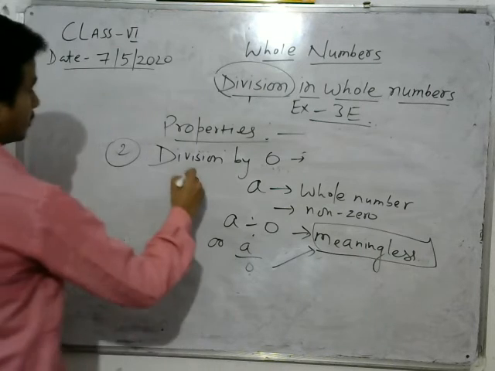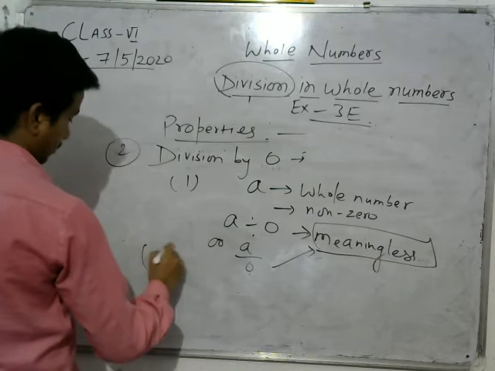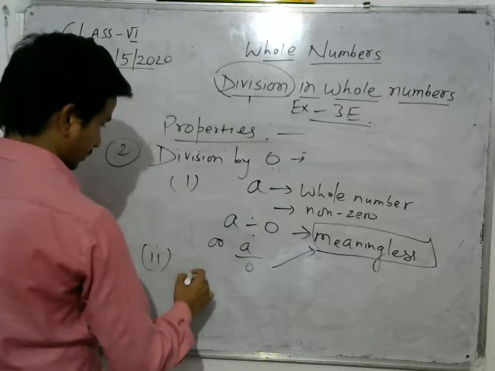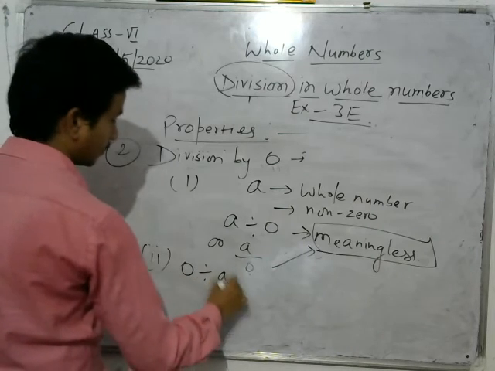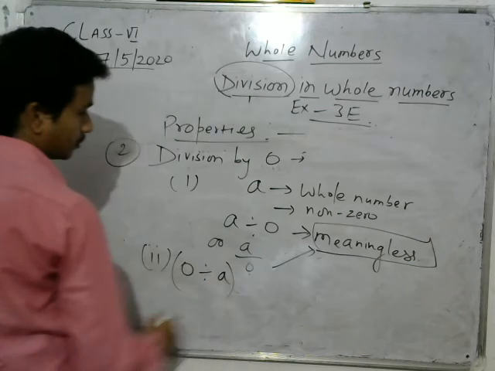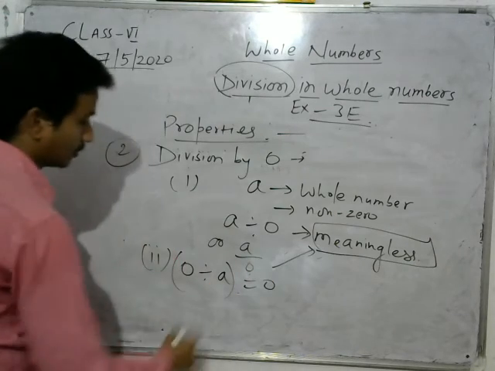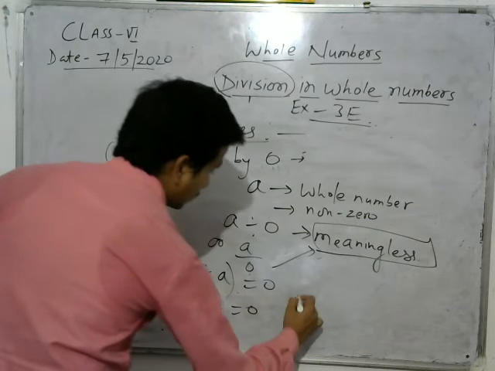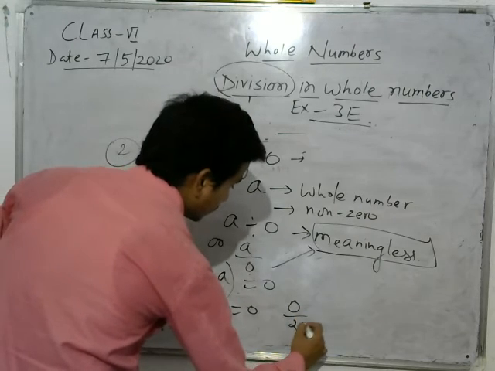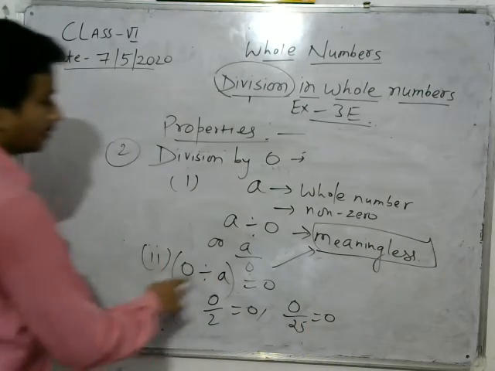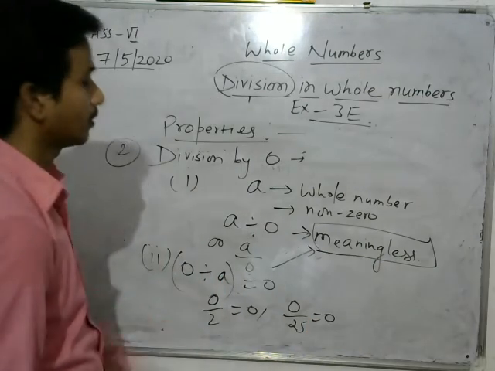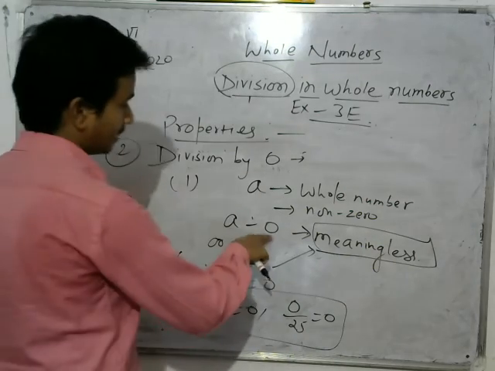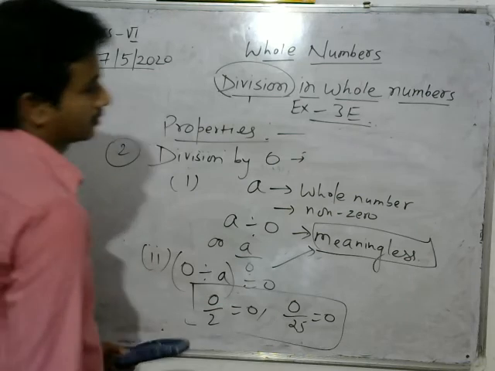Okay, this is the first part of the second property. The second part says that when you divide 0 by any whole number, you will always get 0. For example, 0 divided by 2 is equal to 0. 0 divided by 25 is also equal to 0. But when you divide any whole number by 0, that is meaningless.